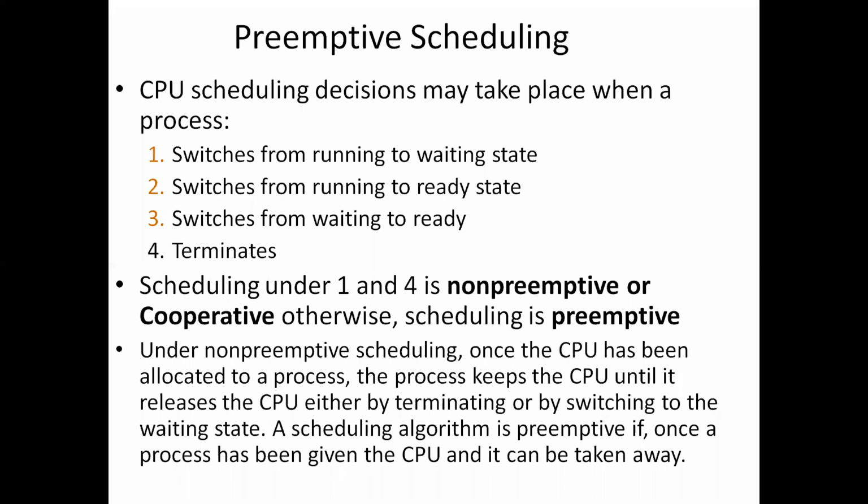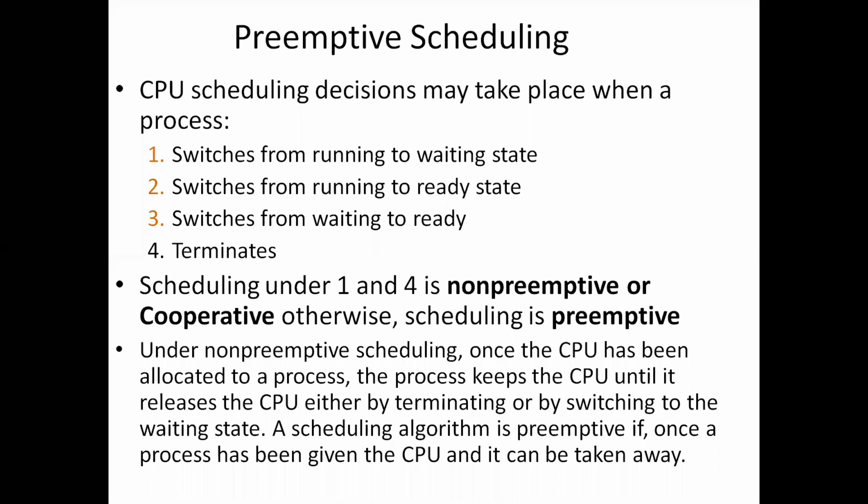Next one is switching from the running to ready state. For example, when the CPU is running a process and an interrupt occurs, the process will switch from running state back to the ready state.